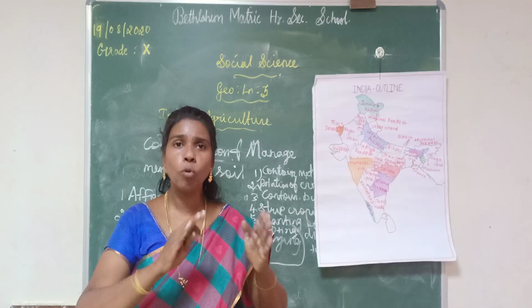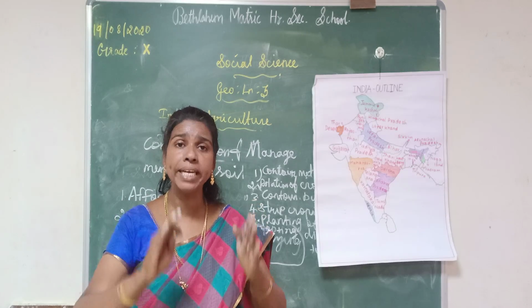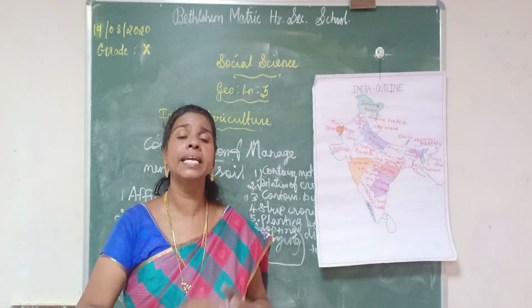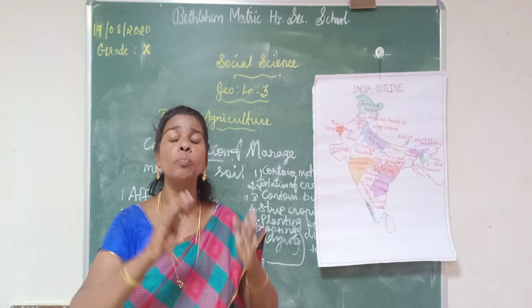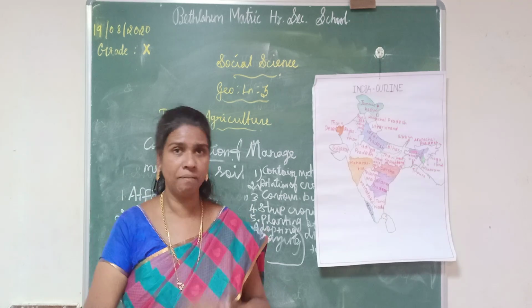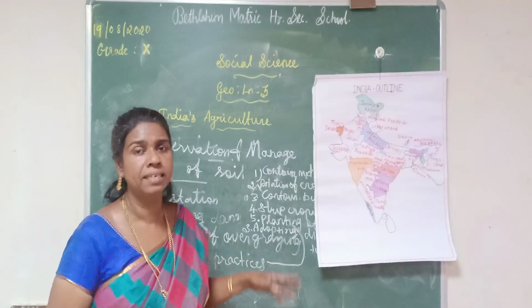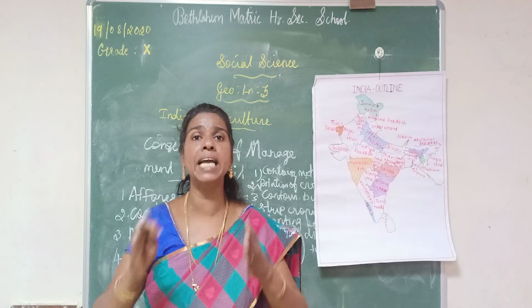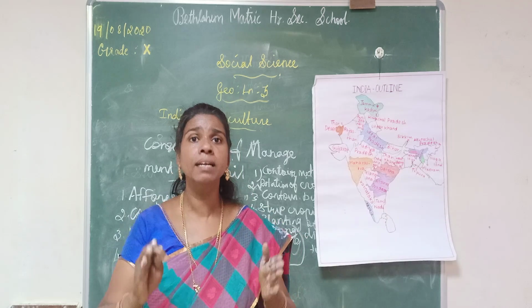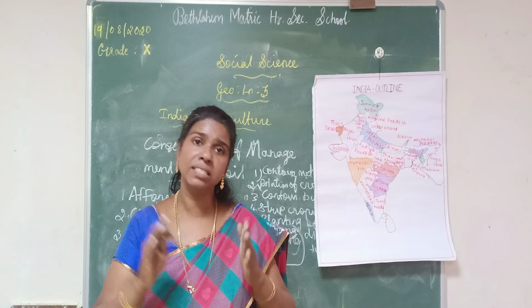That means a row of trees planted to protect an area from the wind. Then the last one is adopting different techniques. To use different techniques in the agricultural field, we can conserve and manage the soil.